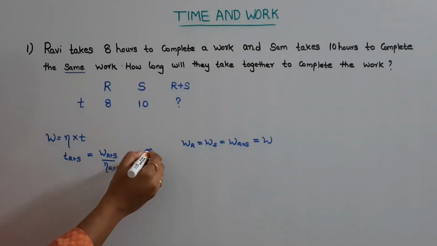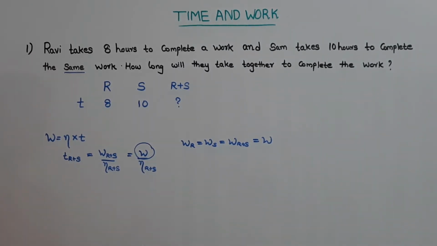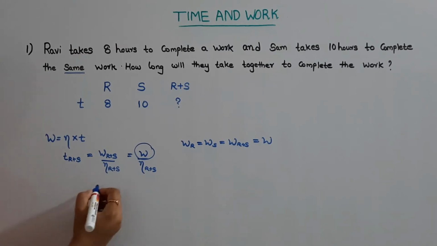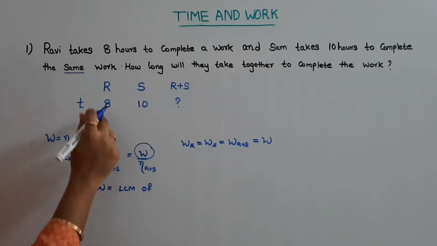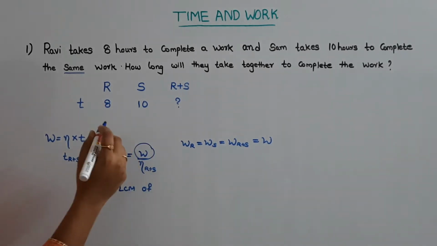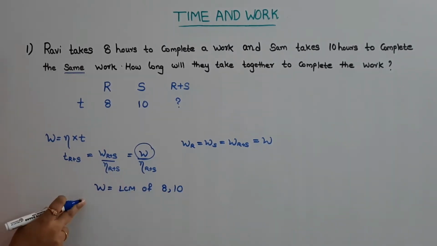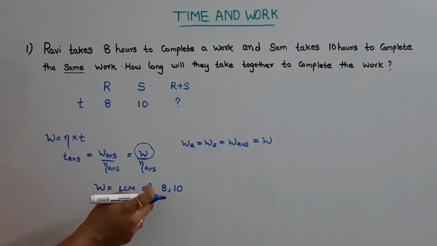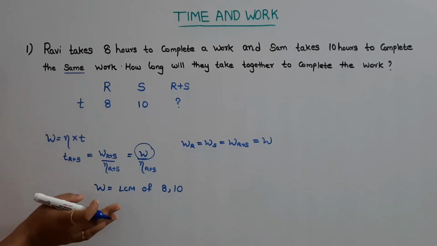Now first we need to find out what is the work done. There is an easy method to find out the work done. Work done can be found out by taking the LCM of time taken by the members doing the work. That is, work done is equal to LCM of time taken by Ravi and Sam, that is LCM of 8 and 10. Some of you might be having the doubt, how can we find work done just by taking the LCM of time taken? This I will explain soon after solving this problem.